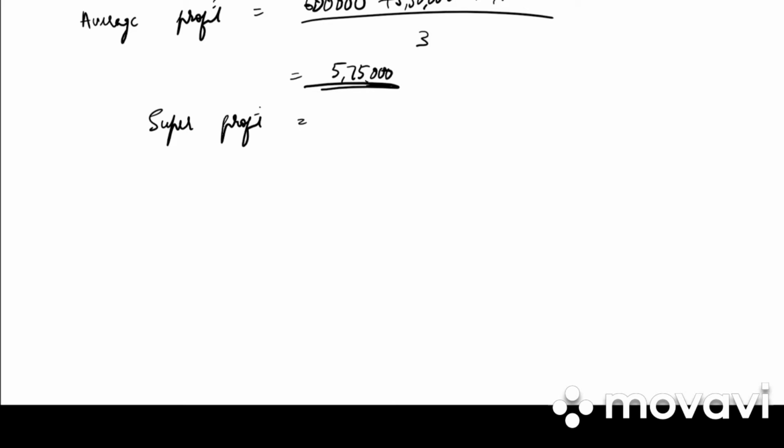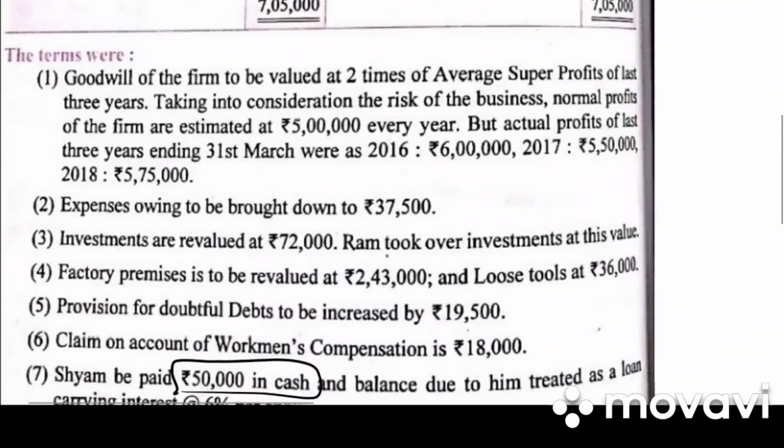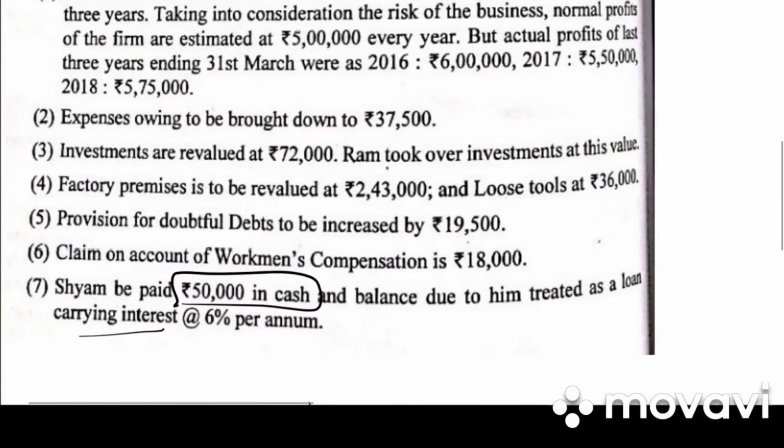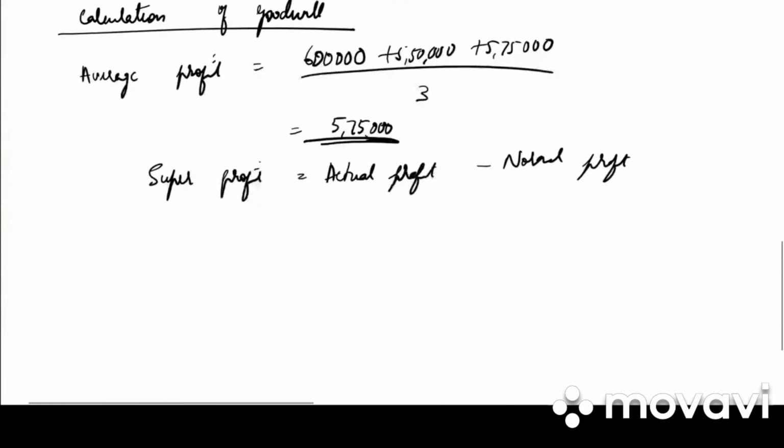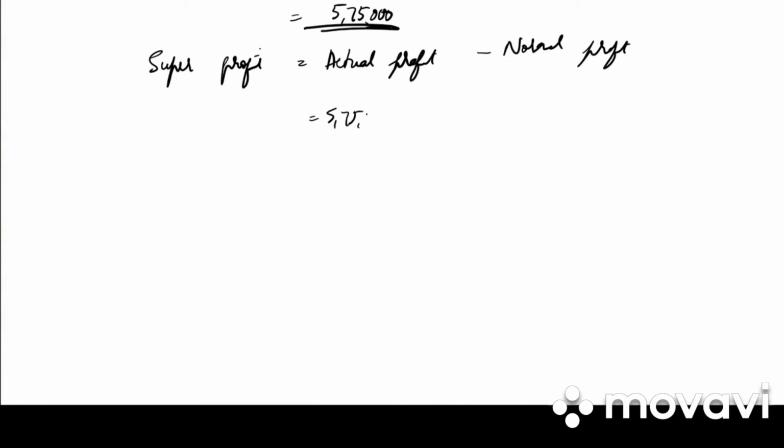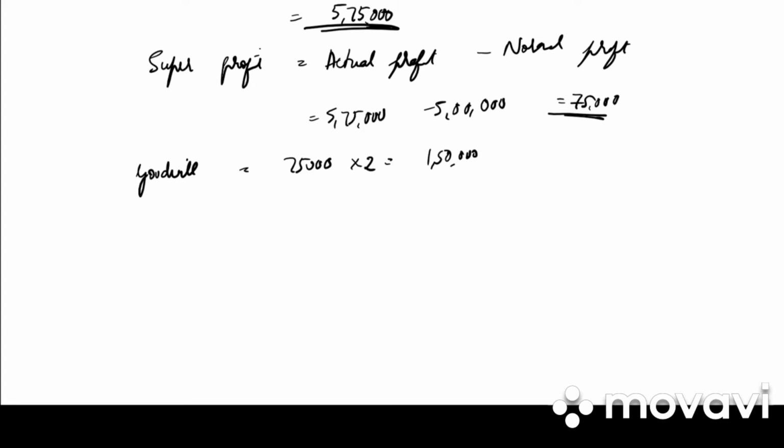Super profit is equal to actual profit minus normal profit. What is the actual profit? Actual profit we found out 5,75,000 and normal profit is 5 lakh. So it is 5,75,000 minus 5 lakh, that is 75,000. So what is goodwill? Goodwill is 75,000 into how many years of purchase? 2. So it is 1,50,000.